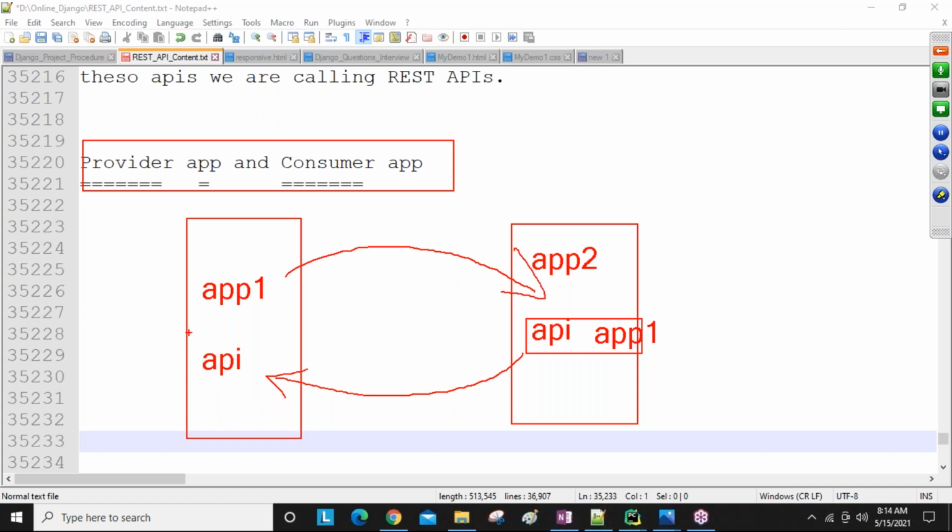The application which is providing the APIs to the other application is called the provider application, and the application which is consuming the services of the other application is called the consumer application.